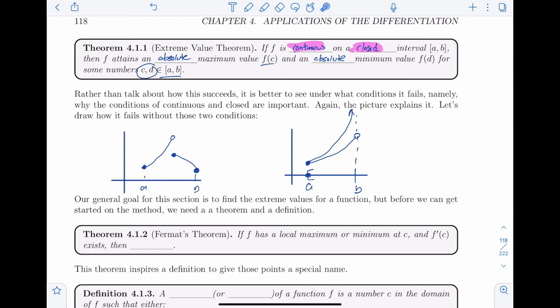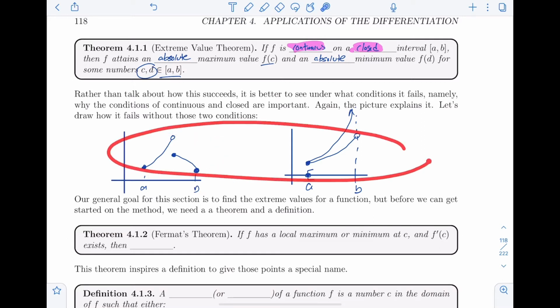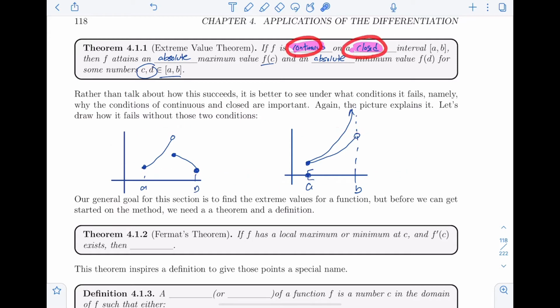So we need both of these to not happen, and the way we can guarantee these two situations to be out is to say continuous and closed. If that happens, then we are guaranteed there is some lowest point and some highest point in the interval. Again, because if you start here and you can't lift your pencil, whatever you do, there's going to be a highest point and a lowest point.